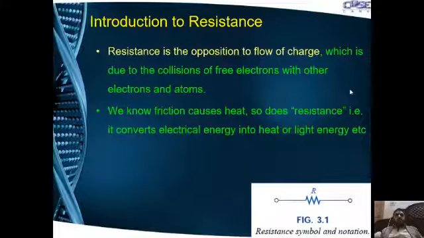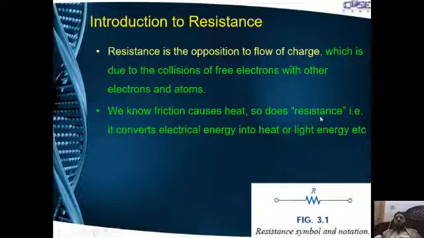Just as friction causes heat, so does resistance. That is, it converts electrical energy into heat or light. Because of the collision of electrons within the conductor, this results in friction, and that friction is converted into heat.